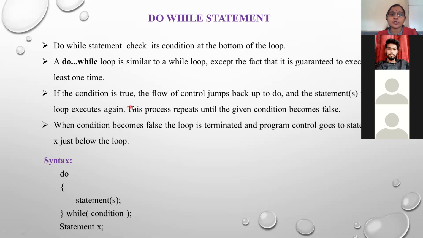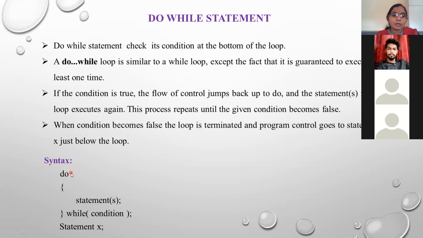If the condition is true, the flow of control jumps back up to do, and the statements within the loop execute again. This process repeats until the given condition becomes false. When the condition becomes false, the loop is terminated and program control goes to the statement X just below the loop. See, again, this do while is very simple. The working is very simple. The only difference is that here the condition is placed at the bottom of the loop.